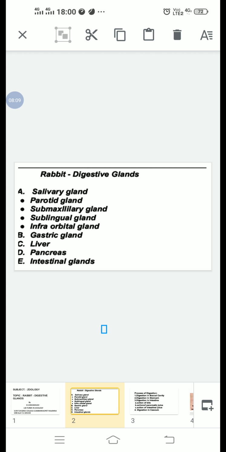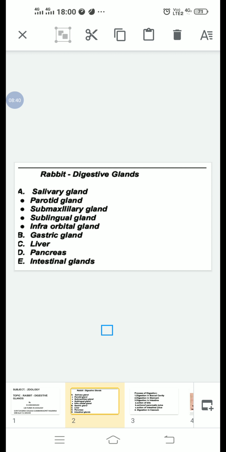Next, fourth one is infraorbital glands. These glands are situated below the eyes.